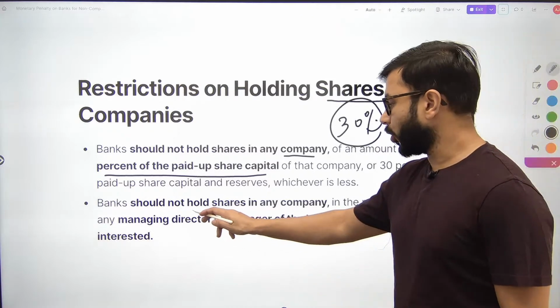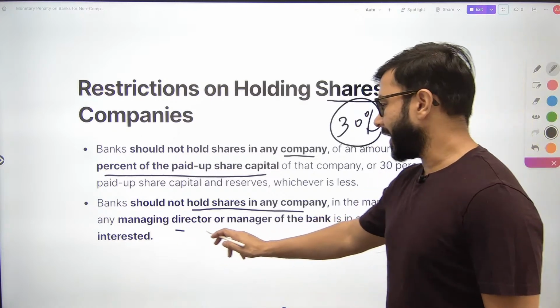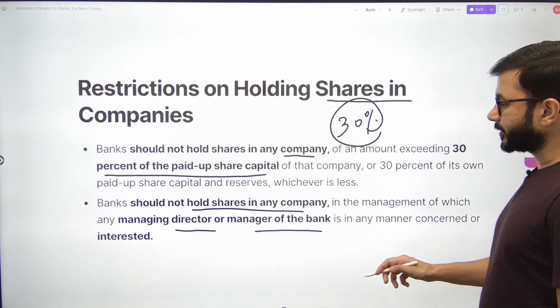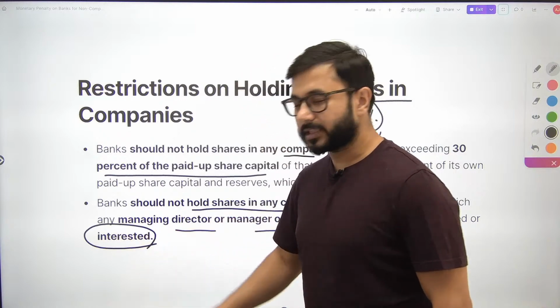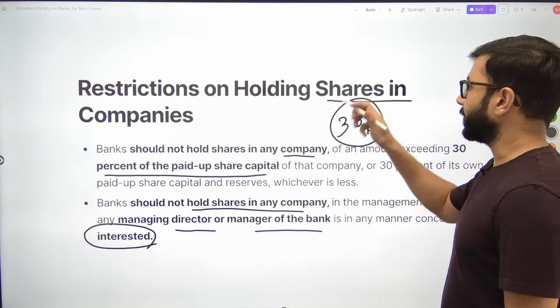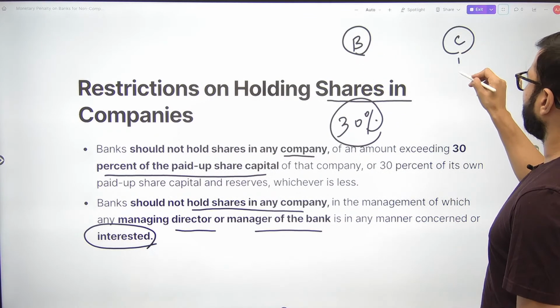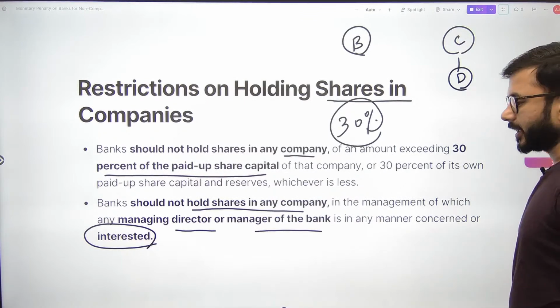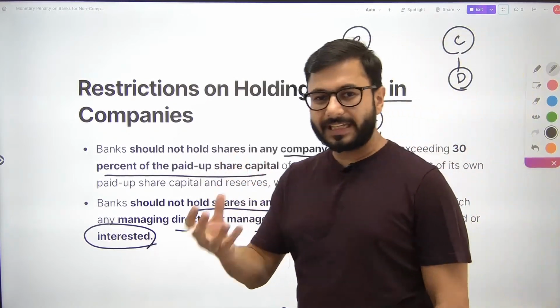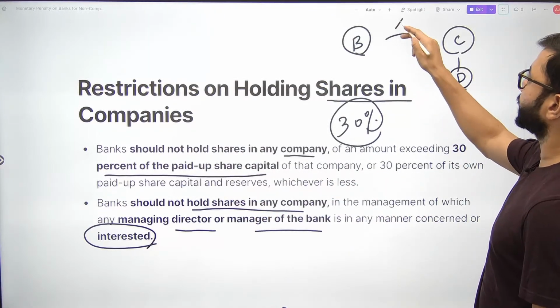Banks should not hold shares in any company in the management of which the managing director or manager of the bank is interested। कोई भी managing director, manager, director has an interest in a company। Now this is the bank, this is that other company। यहाँ पे डायरेक्टर का इंटरेस्ट है, मैनेजिंग डायरेक्टर का इंटरेस्ट है, कोई मेजर की पर्सनल का इंटरेस्ट है। The bank cannot hold shares of this कंपनी।